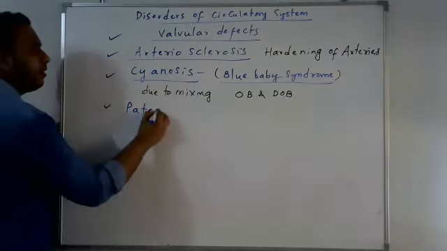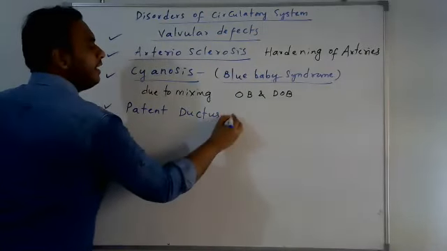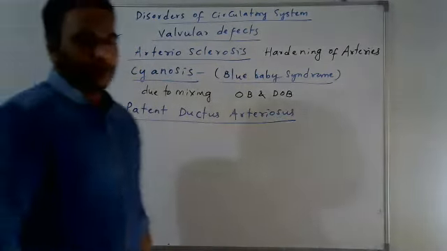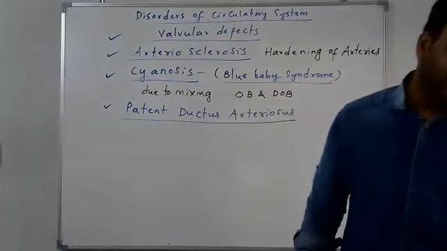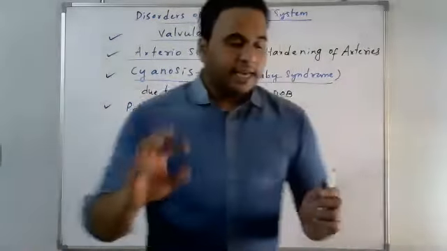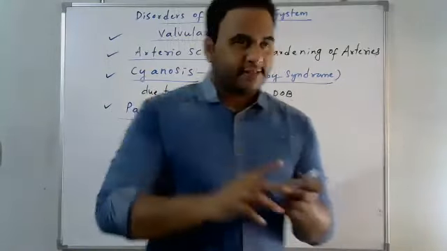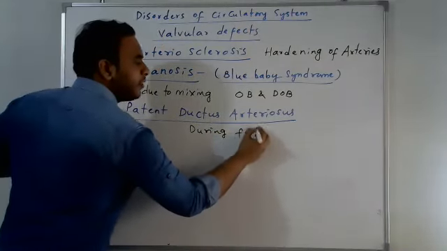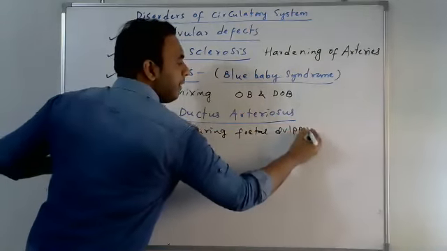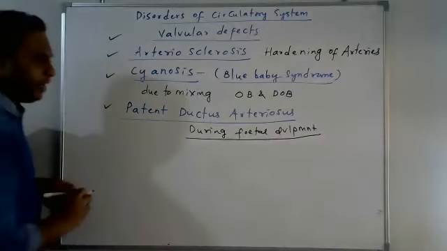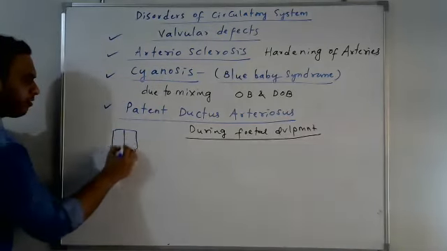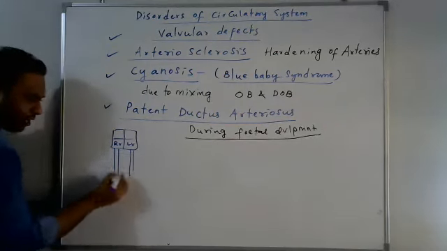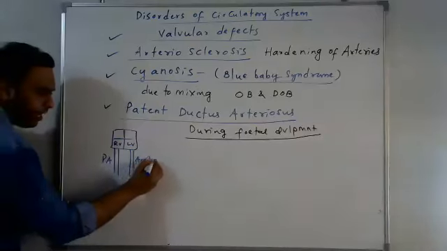patent ductus arteriosus. Okay, in the fetus, during fetal development, we all know that from the right ventricle and the left ventricle, the pulmonary artery and aorta arise, right? Pulmonary artery and aorta arise.